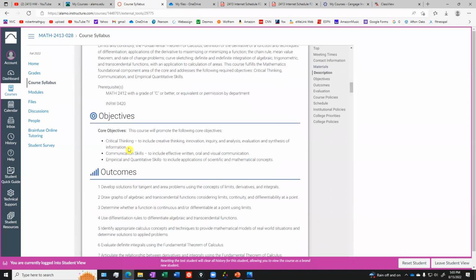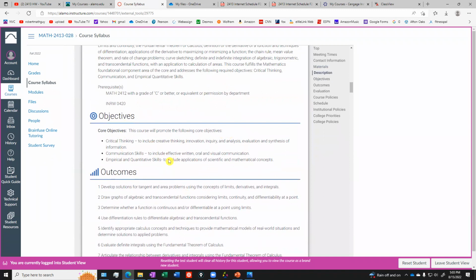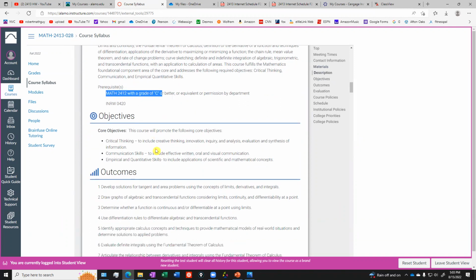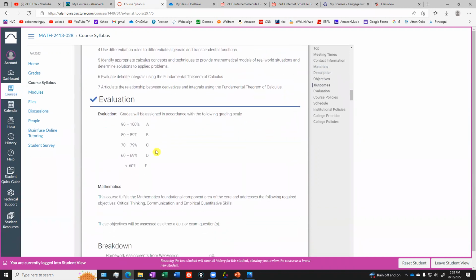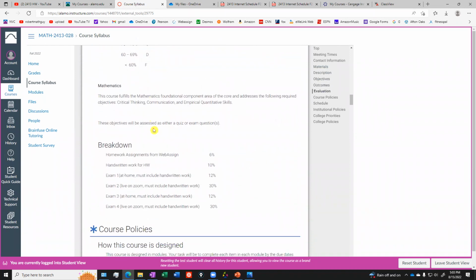All right, so the description, objectives and outcomes, I'm not going to read through this. This is just telling you what calculus is about. You do have to have a prerequisite of pre-cal. You had to have passed pre-cal with a C or better to get into the course. And then our standard letter grades for the class: A, B, C, D, F. Okay, we know that. But how do I break down your grade?